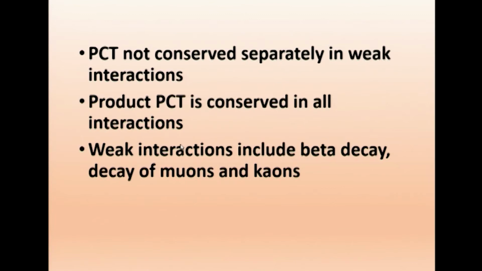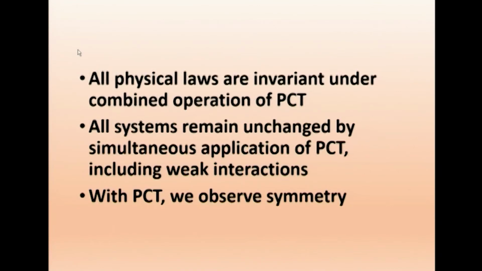Weak interactions include beta decay, which gave us our example, but there are other weak interactions also, such as decay of muons and kaons. So all physical laws are invariant under the combined operation of PCT. We find symmetry when we take the combined operation of PCT. All systems remain unchanged by simultaneous application of PCT, including weak interactions. So with PCT, we observe symmetry.